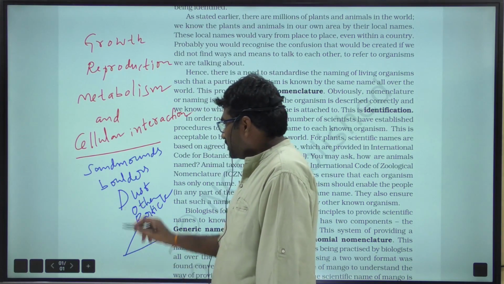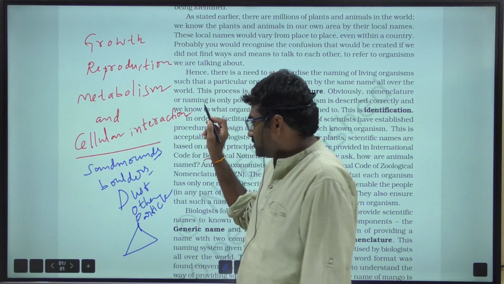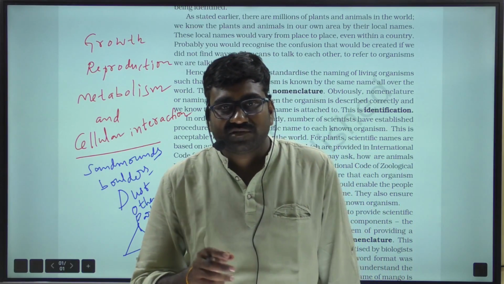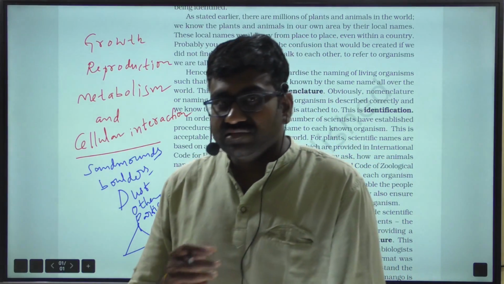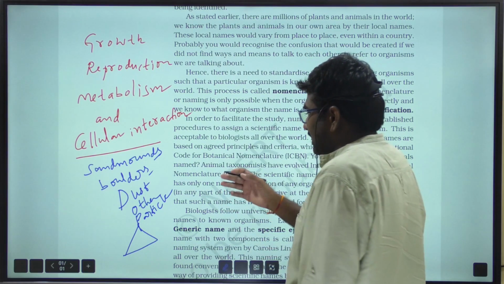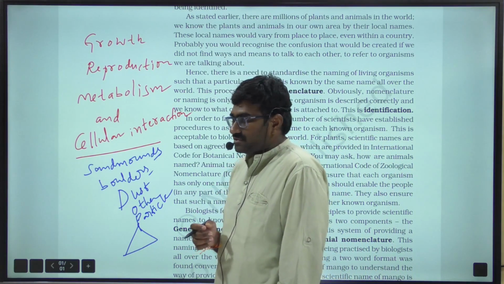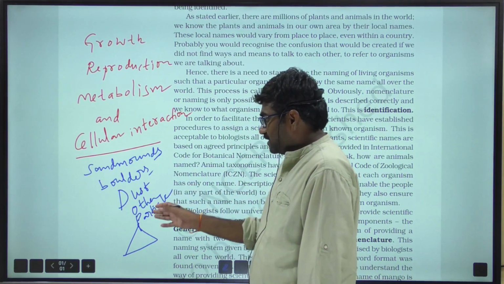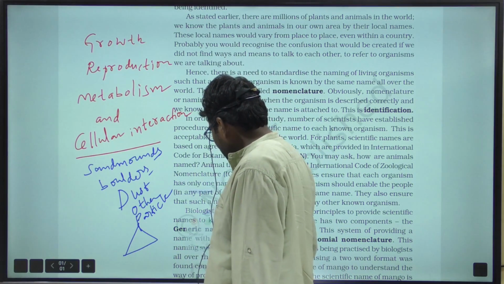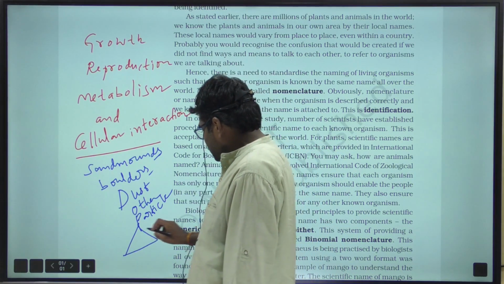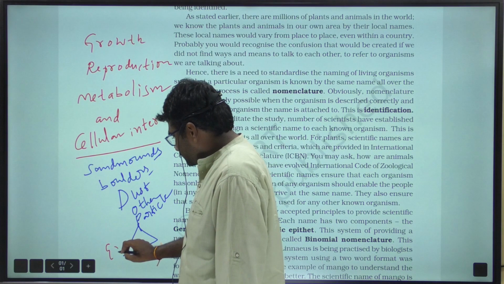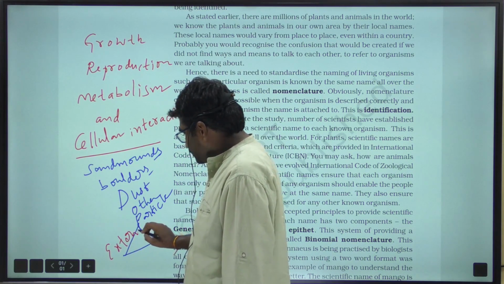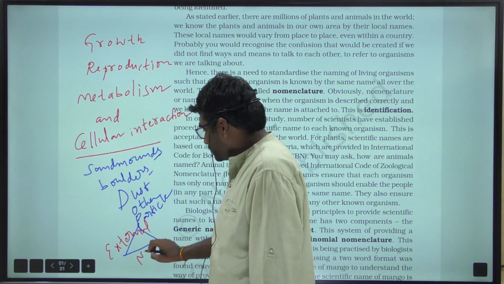For example, sand mounds, boulders. Due to the accumulation of dust and other materials, an increase in size takes place in non-living objects. That is, the growth is from outside, external in non-living.